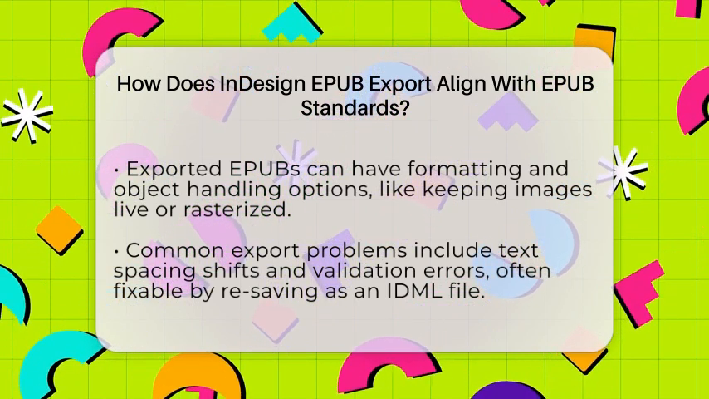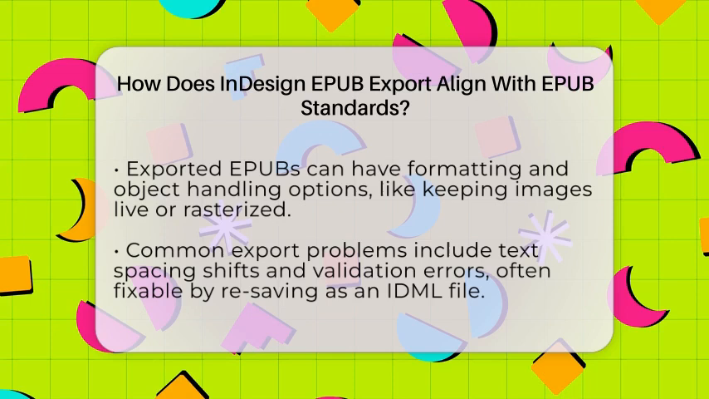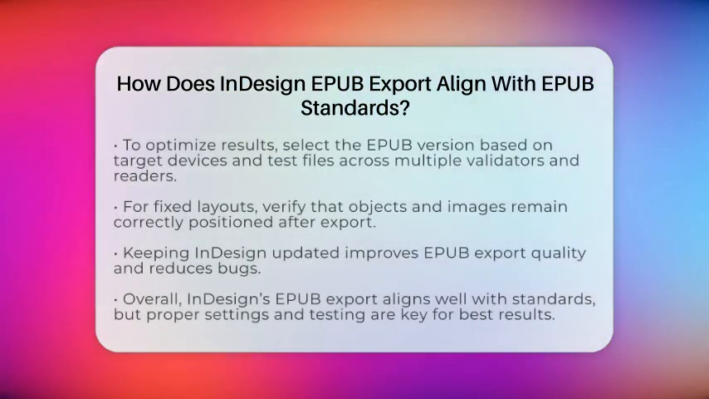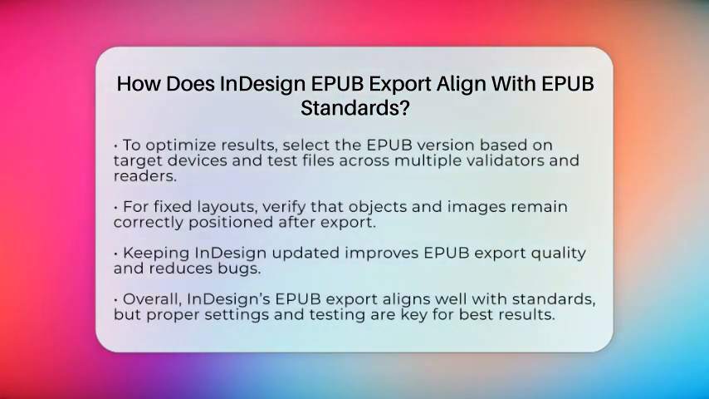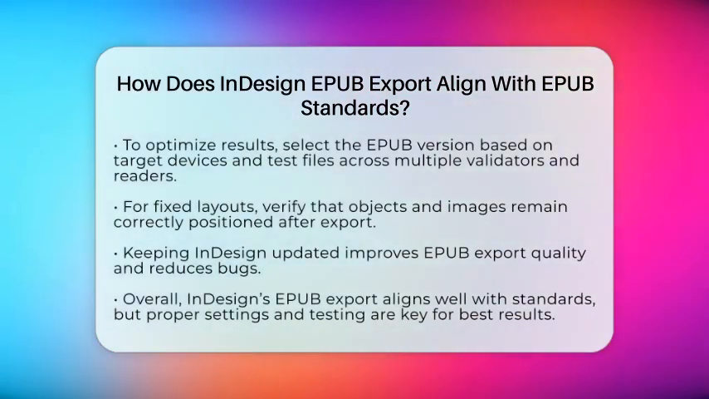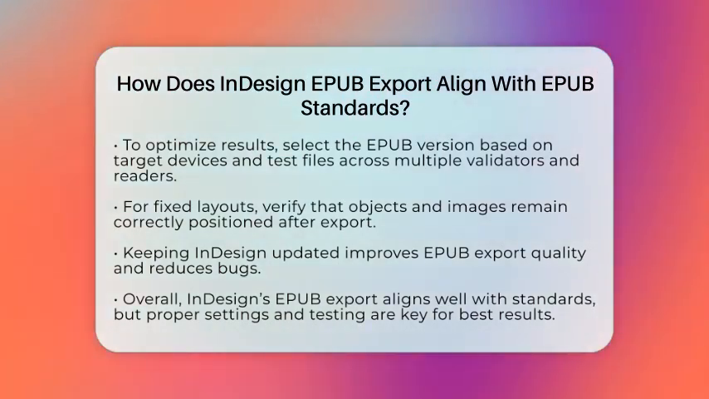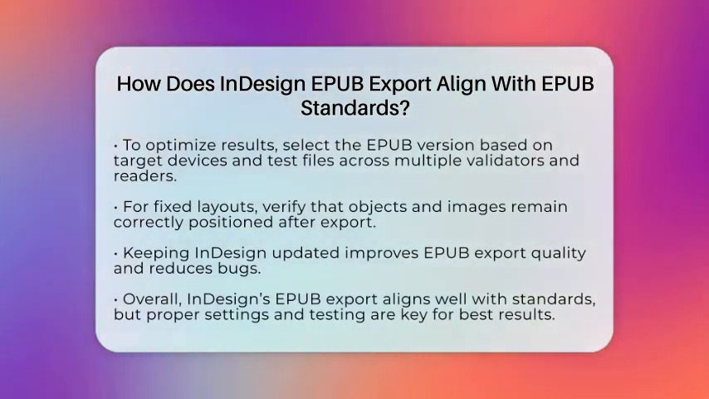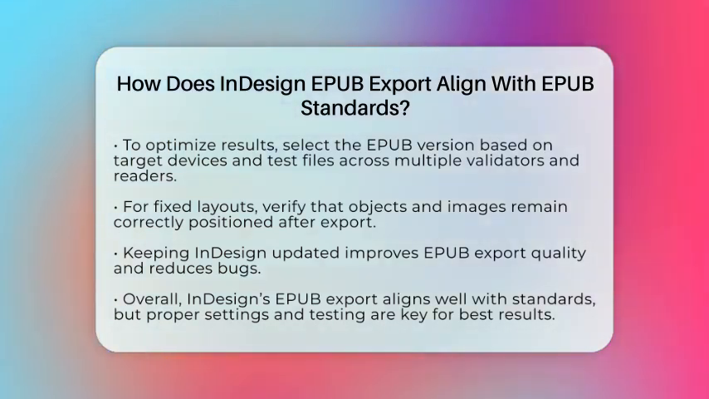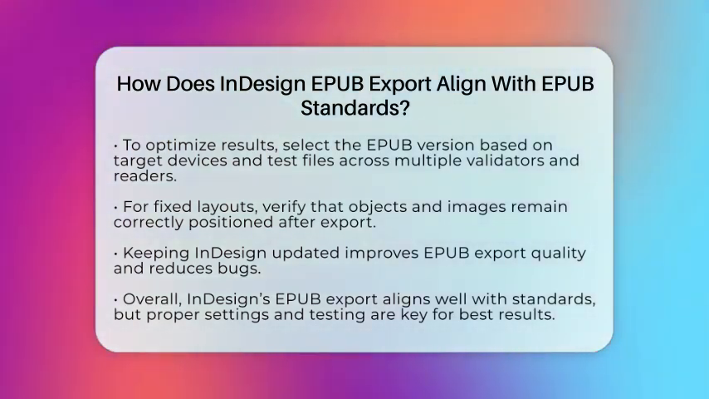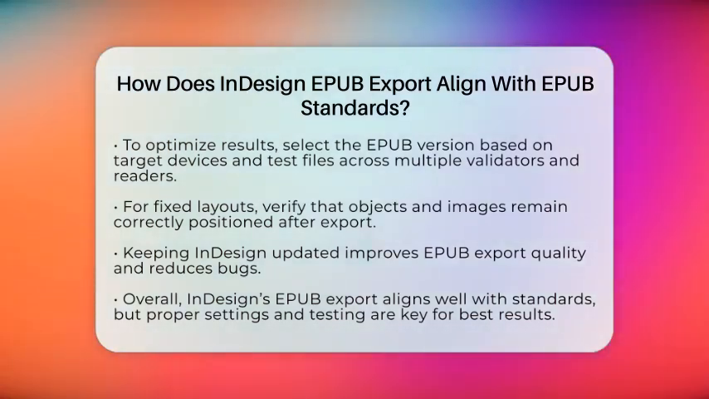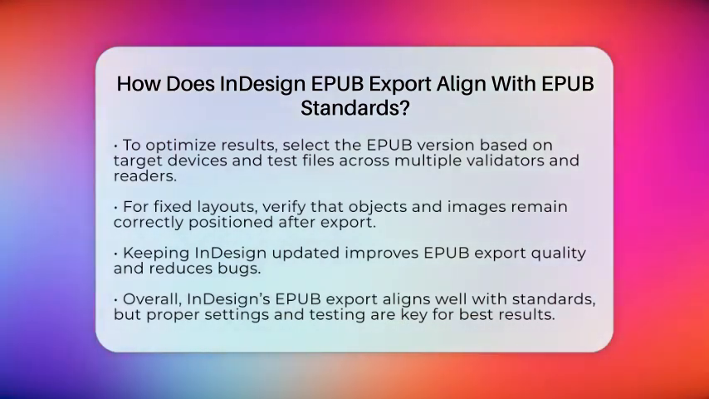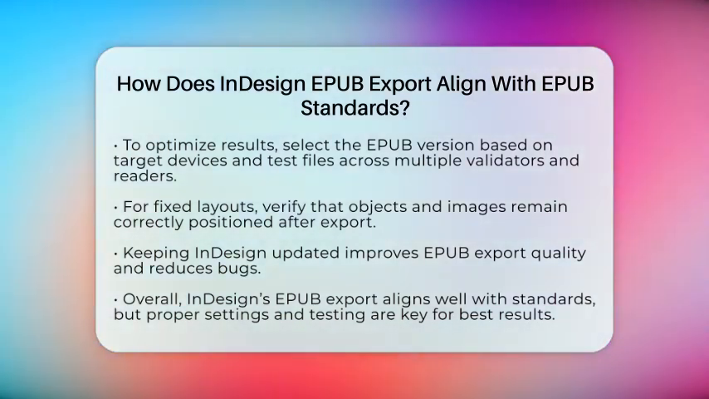To get the best results, pick the EPUB version based on your target devices. Use EPUB 2.0.1 for broader compatibility, or EPUB 3.0 if you want to include multimedia or interactivity. Always test your EPUB files with multiple validators and e-readers to see how they perform. For fixed layout EPUBs, double-check that your objects and images stay in place. And remember to keep your Adobe InDesign software updated, as new versions fix bugs and improve EPUB export features.